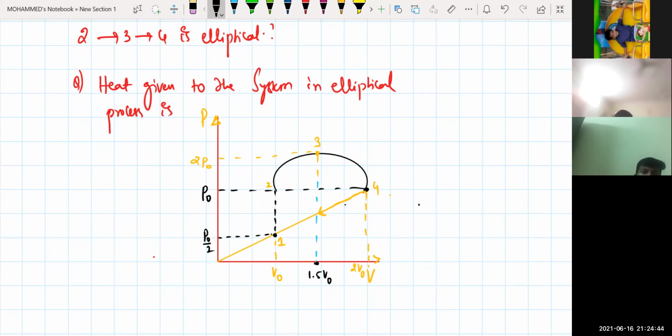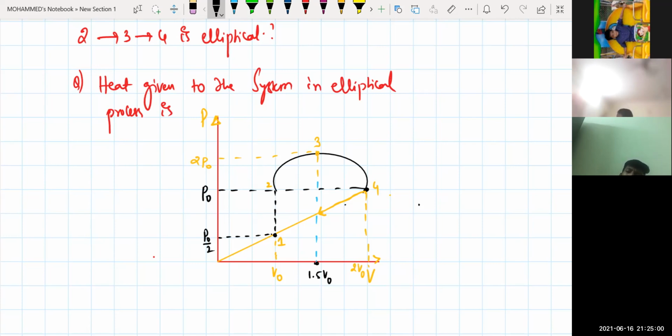Now, if I'm talking about the area of this, beta, what is asked is heat given to the system. Heat given to the system will be only between which process, beta? Is it from 2 to 3 or 3 to 4? So in 2 to 3, and in 3 to 4 the pressure is decreasing. That means it is rejecting there. Have you got it?